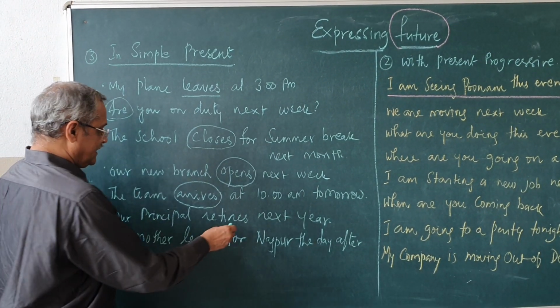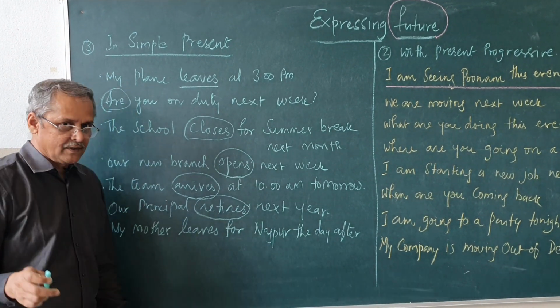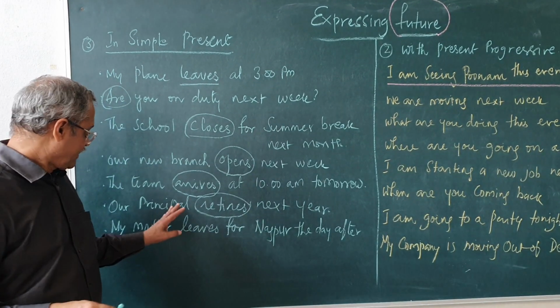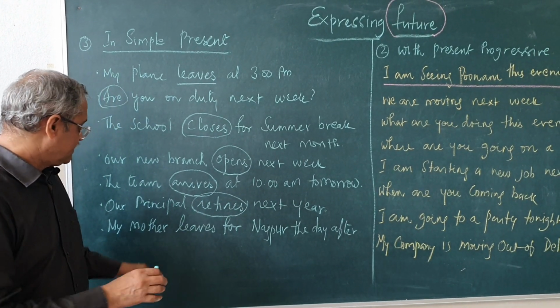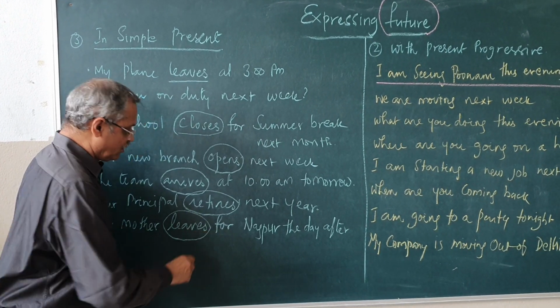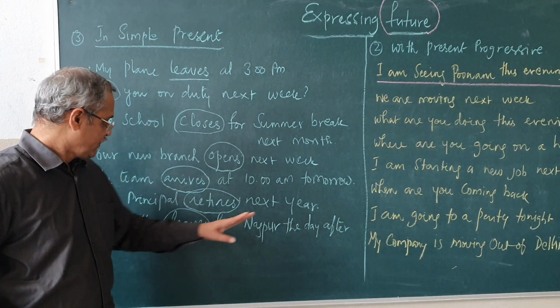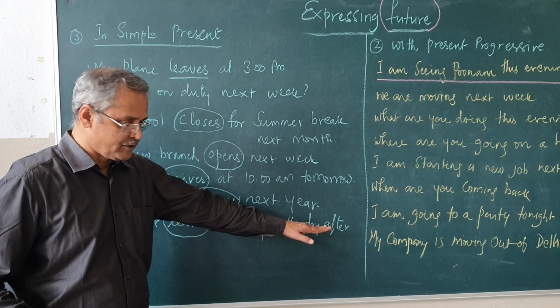Our principal retires next year. Again, a fixed action, a decided action that you cannot postpone. The principal retires next year. My mother leaves for Nagpur. She has already decided to leave for Nagpur the day after tomorrow. So, my mother leaves for Nagpur the day after tomorrow.